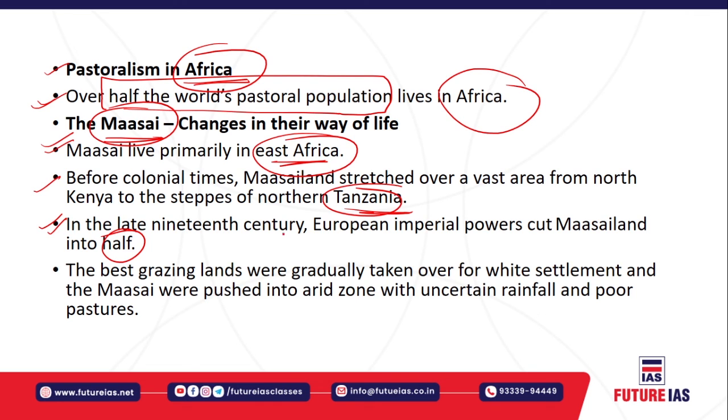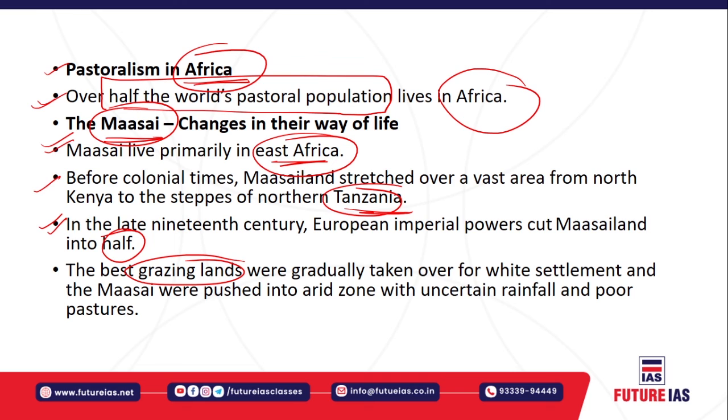And the grazing land that was needed for their animals was gradually taken over, right? Obviously these grazing lands were converted for settlement, specifically for white people's settlement, right? Now the Maasai people used to live in that good grazing land.